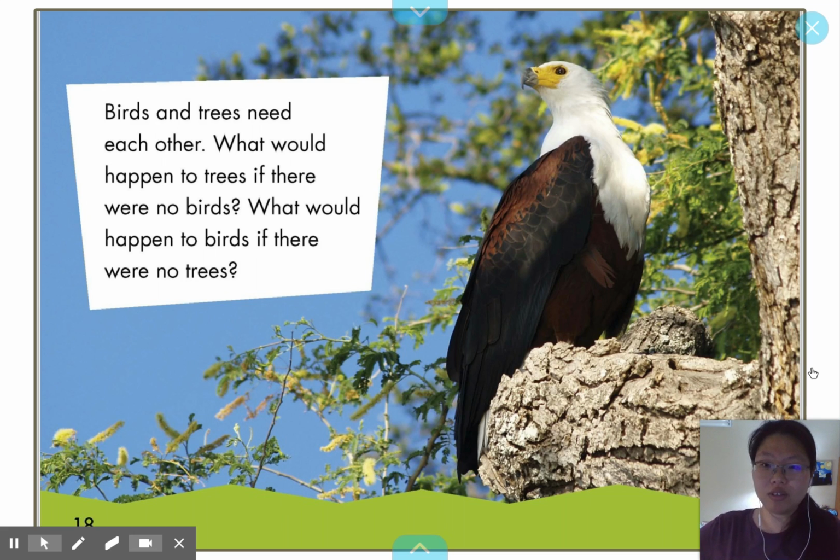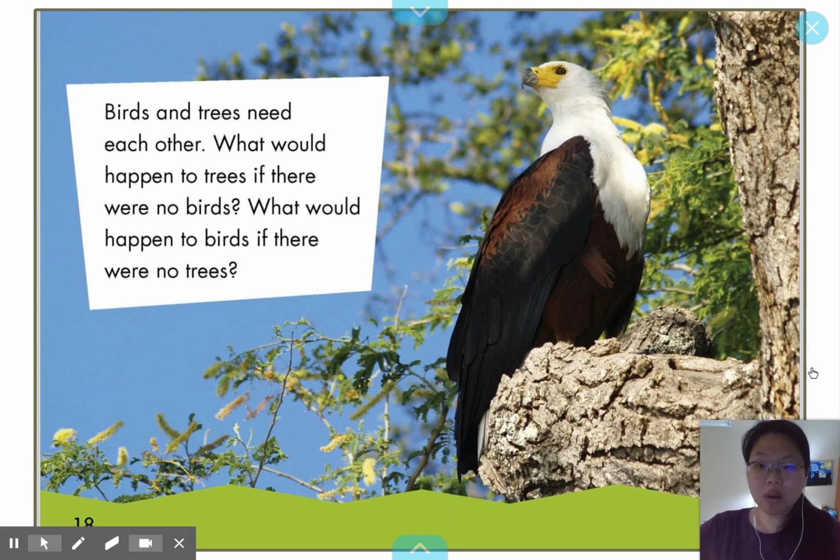You see how this kind of matches the first sentence of our book? The first sentence of our book says, birds around the world need trees. At the end of the book, the author ends the story with the sentence, birds and trees need each other. So we know that throughout the book, the author wrote how birds and trees need each other.